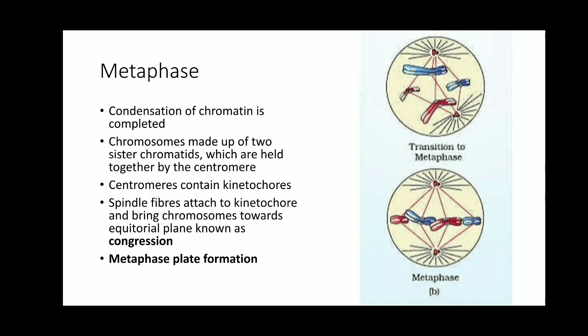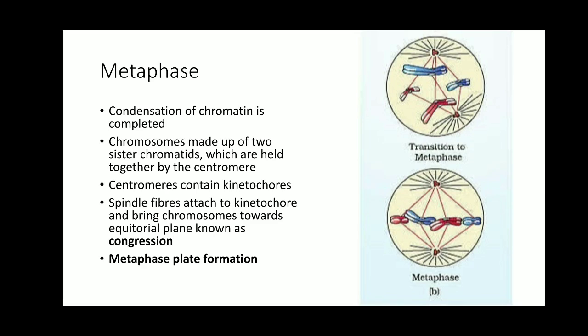Now you are not going to observe chromatin or thin thread-like structures, but you are going to observe chromosomes. Now what is each chromosome? Each chromosome contains its replicated copy, known as a chromatid.